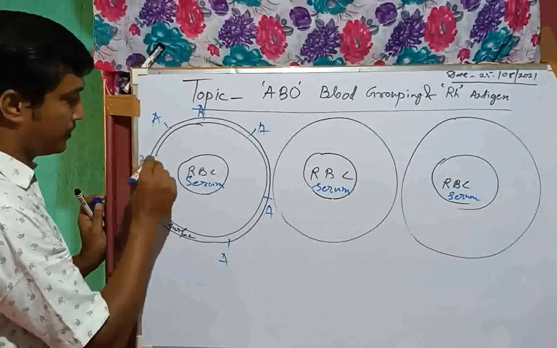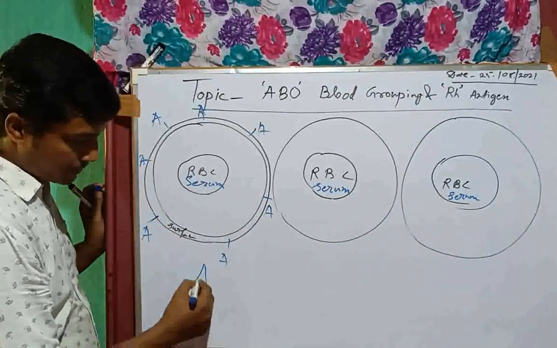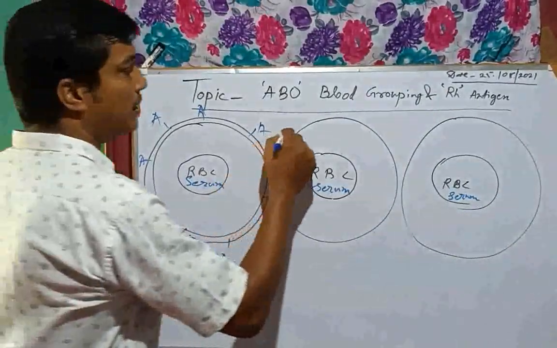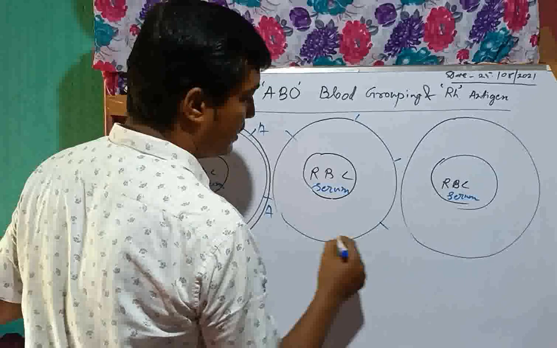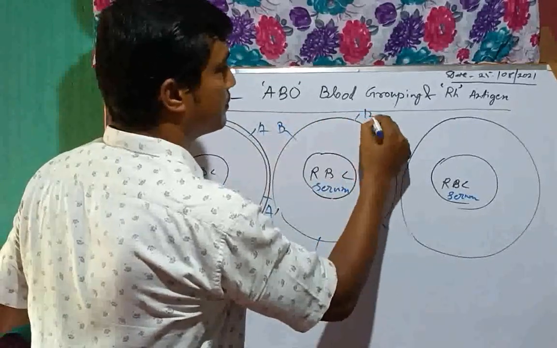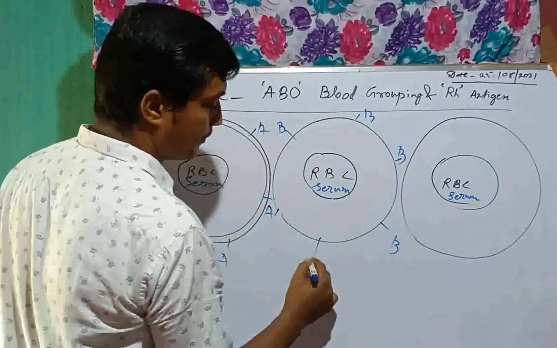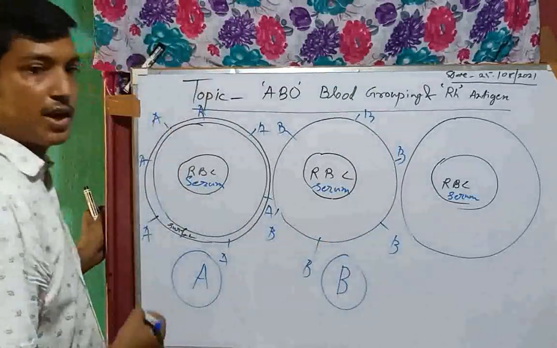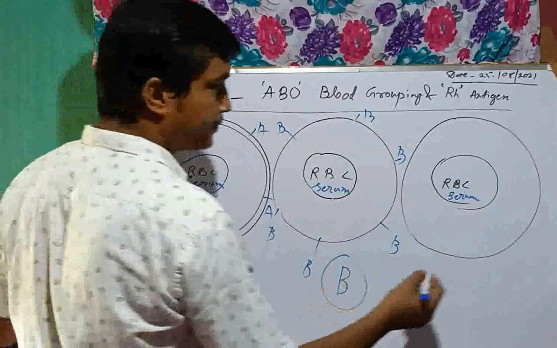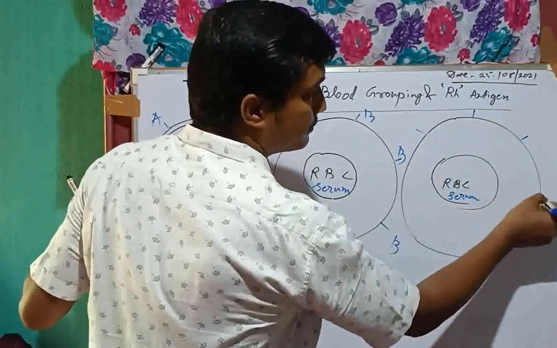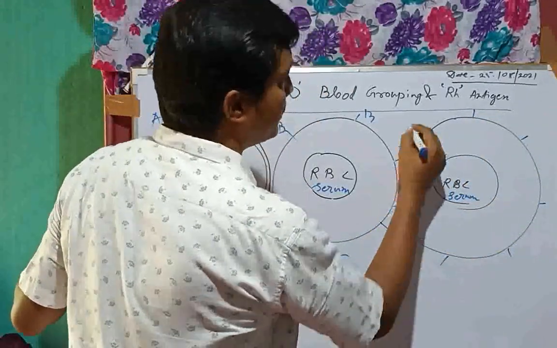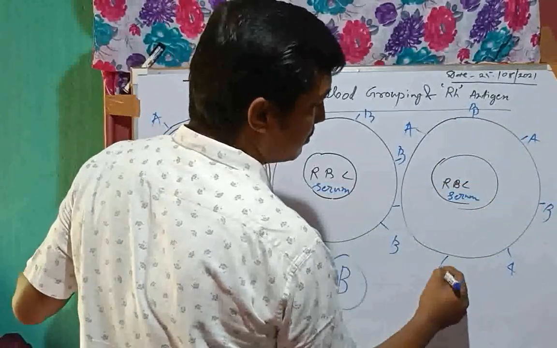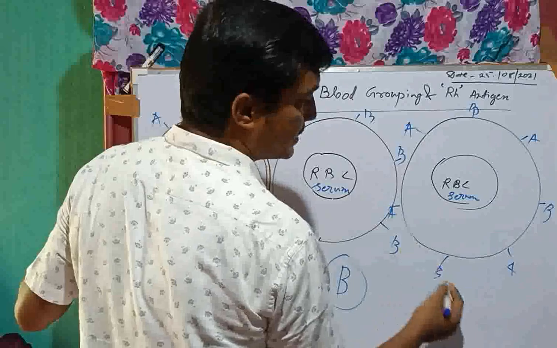Here on the outer layer or surface layer there is the presence of only A antigens. That's why this blood group is A. Here only B antigens are present. Clear? That's why this blood group is B blood group. Same as here, on the surface of RBC, A and B both are present.